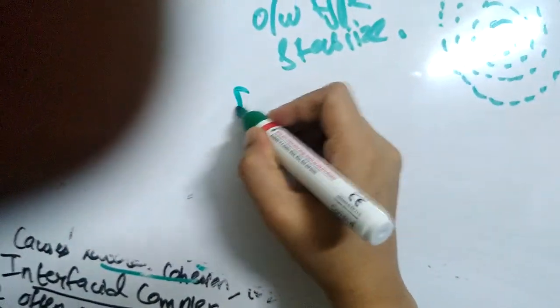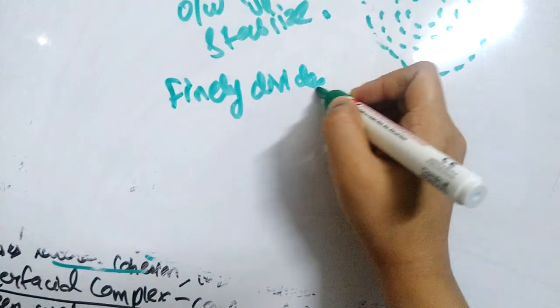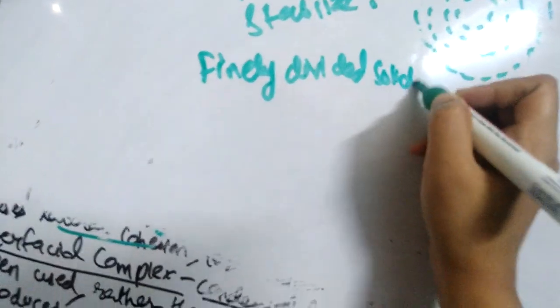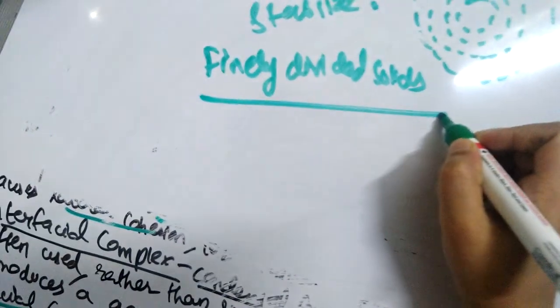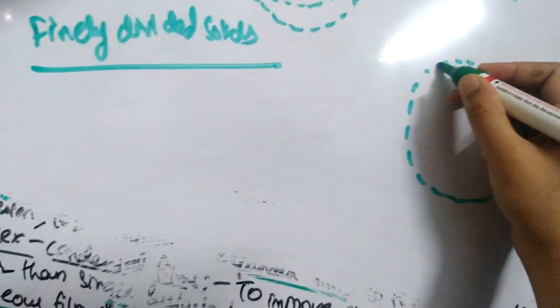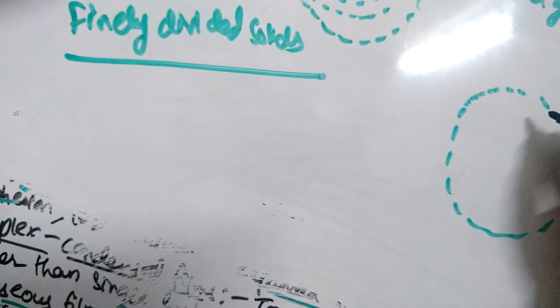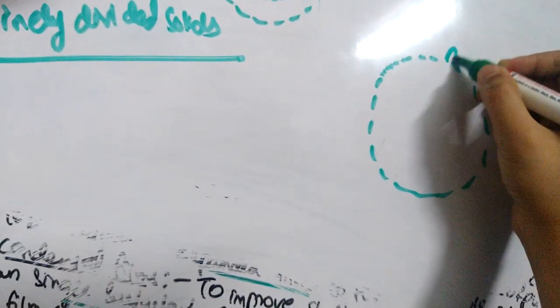The last one we have to discuss is finely divided solids, which form a solid particle film. You can see that if this is the film, on this you will have adsorption of solid particles like this.